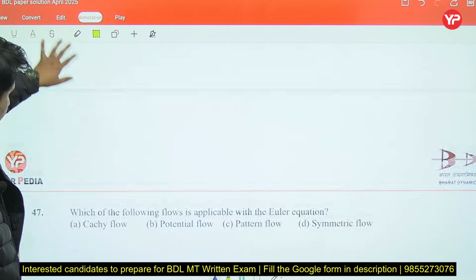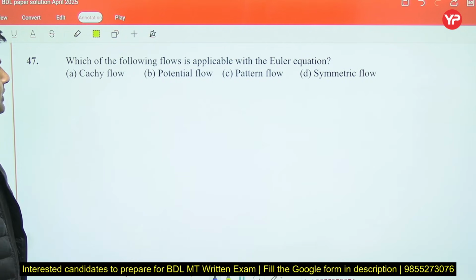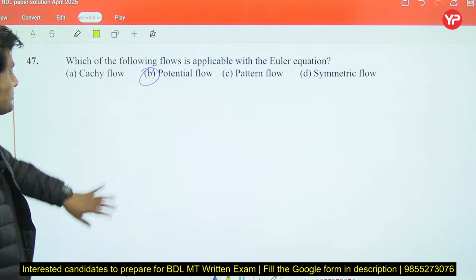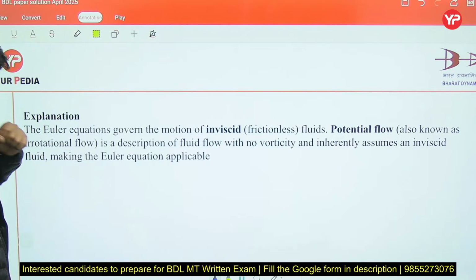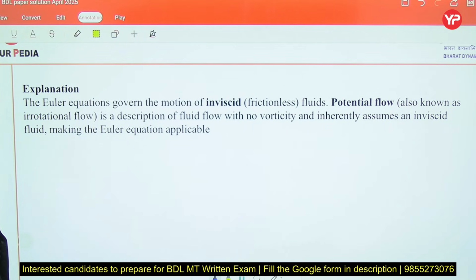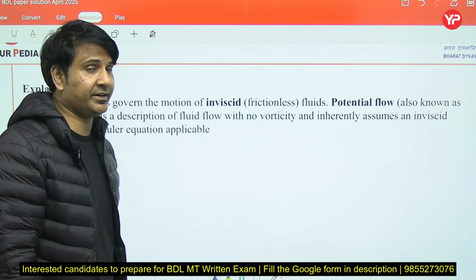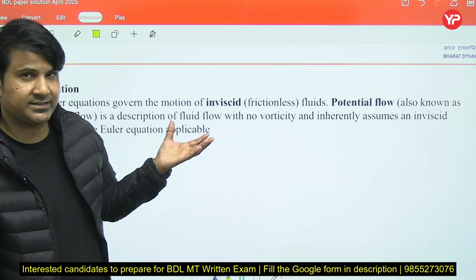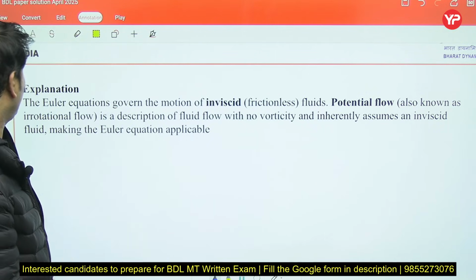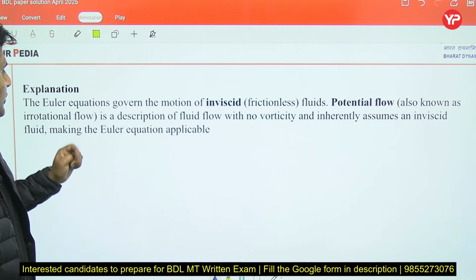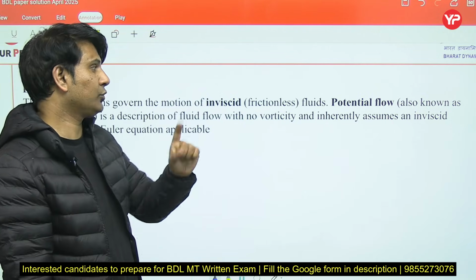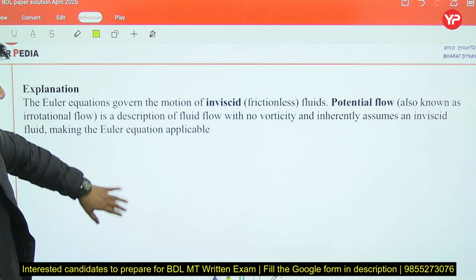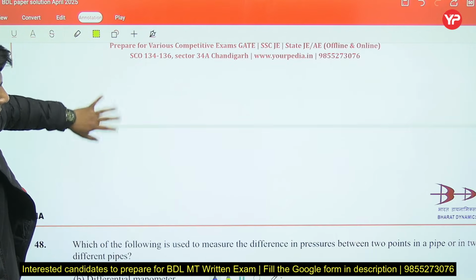Right answer is C. Now, which of the following flows is applicable with the Euler equation? Potential flow. The Euler equation governs the motion of inviscid, that is non-viscous, frictionless fluid. Potential flow, which is also known as irrotational flow, is a description of fluid flow with no vorticity, right? So you can read this particular thing over here. So the correct answer was potential flow.